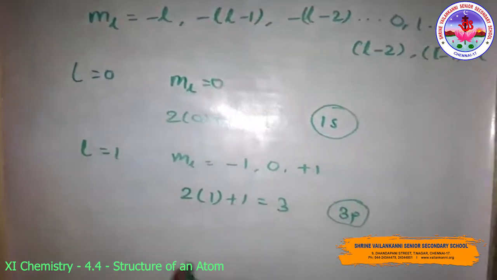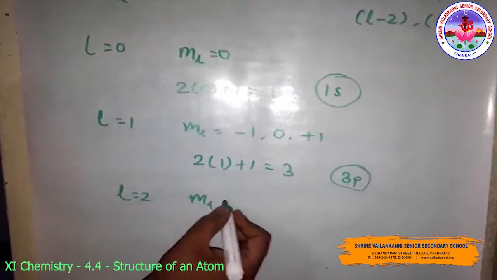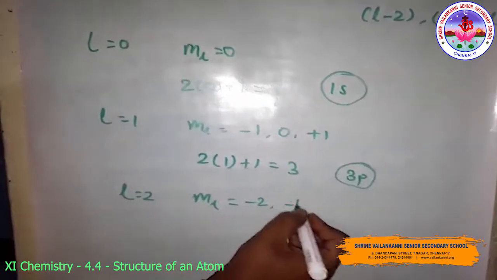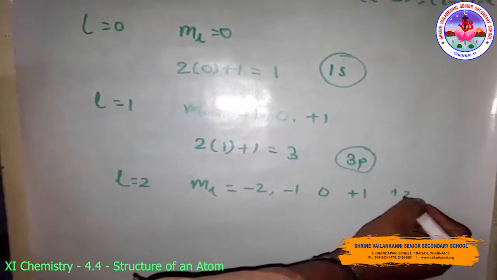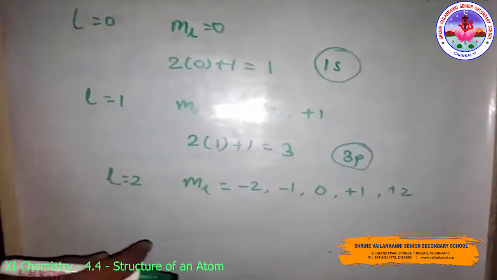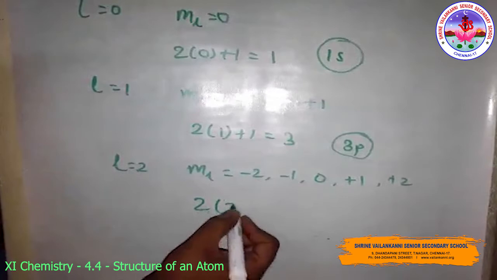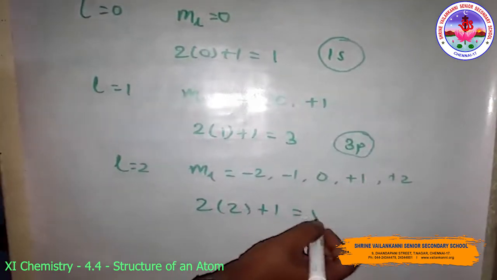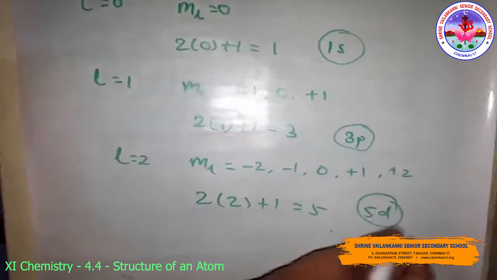When L is equal to 2, the ML will be what? Minus 2, minus 1, 0, plus 1, plus 2. So here 2 into 2 plus 1 becomes 5. So these are 5d orbitals.